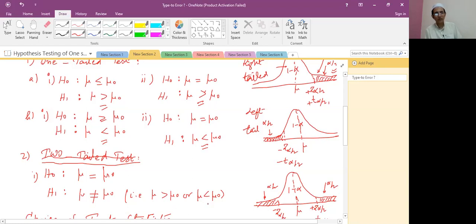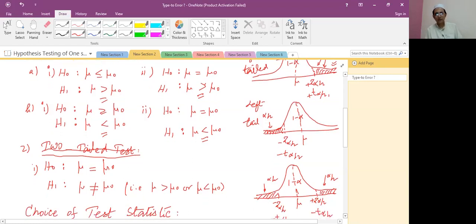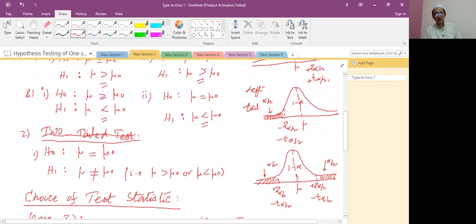That's why we call it two-tailed test. It means it is made on the right hand side and left hand side. On the left hand side we denote the negative sign. If you are applying Z stats or T stats, this is called the acceptance region. Both outer regions are called rejection regions.